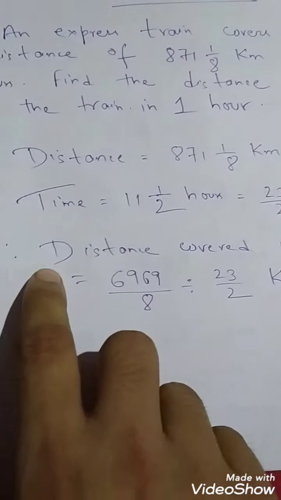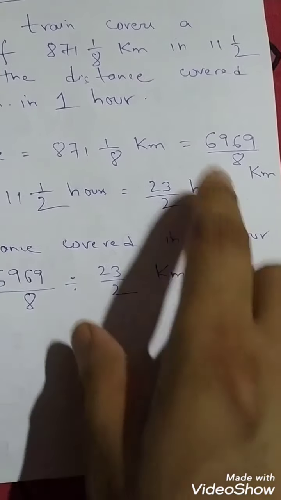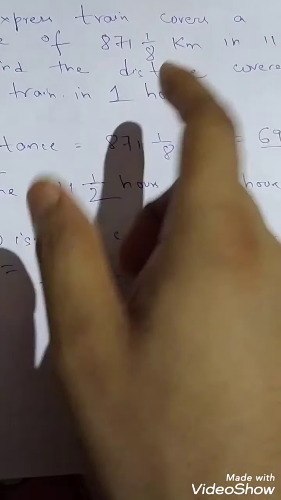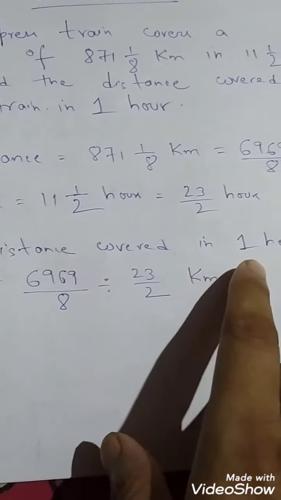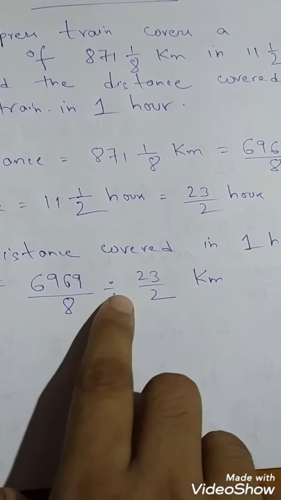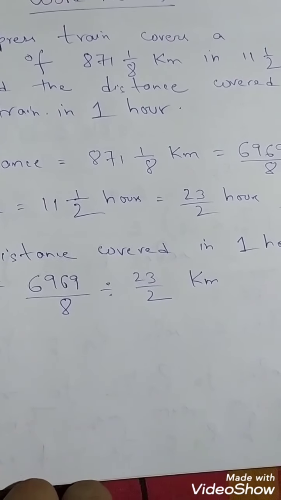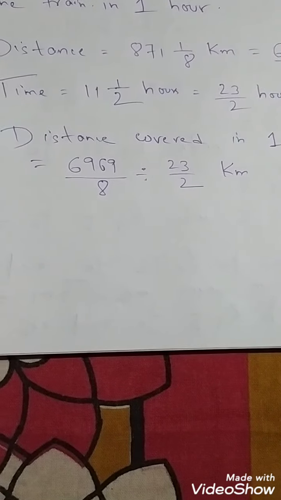Now the question is the distance covered in 1 hour. So you have to find out the distance covered in 1 hour. Obviously in 1 hour the distance will be less, so you have to divide. So distance covered in 1 hour will be 6969 by 8 divided by time 23 by 2, in kilometer. Now how to do this?